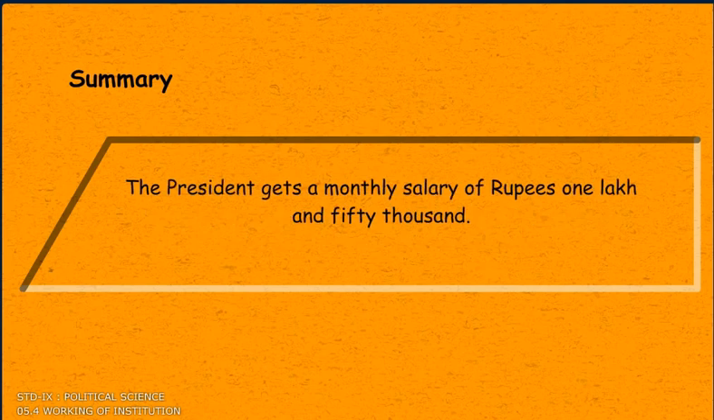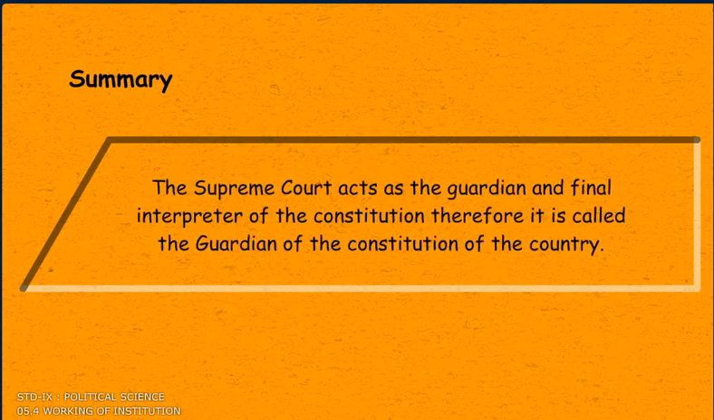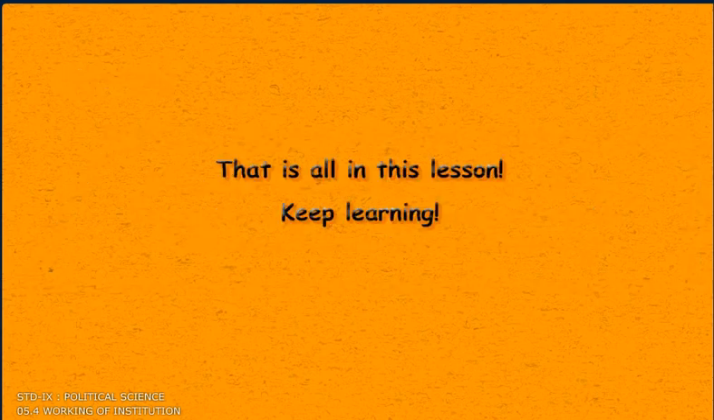The President gets a monthly salary of Rs 1,50,000. By independence of judiciary, we mean that the judiciary should not be under the control or influence of any individual or authority. The Supreme Court acts as the guardian and final interpreter of the Constitution. Therefore, it is called the guardian of the Constitution of the country. That is all in this lesson.